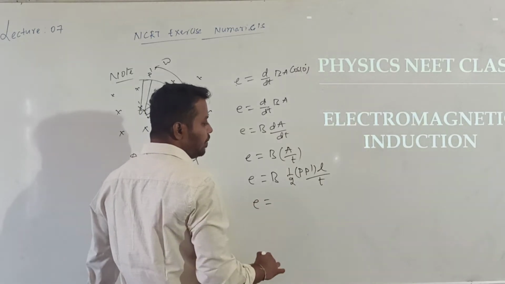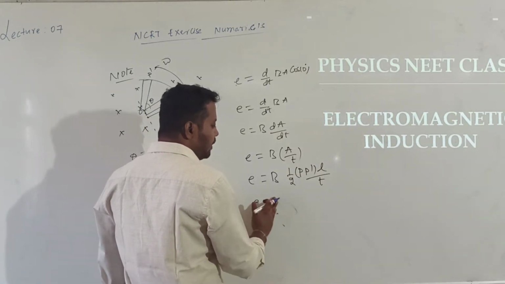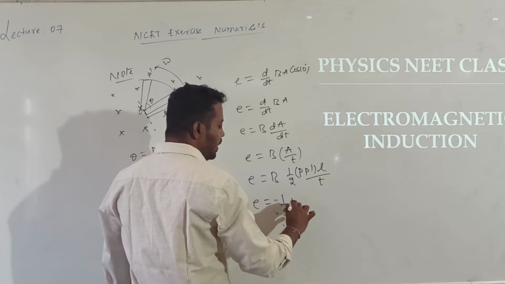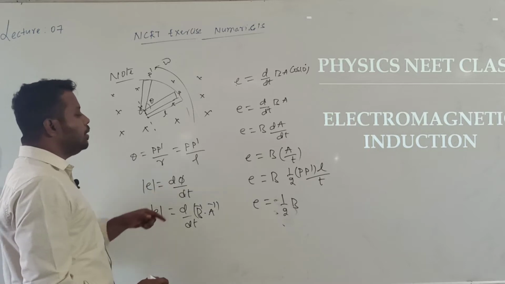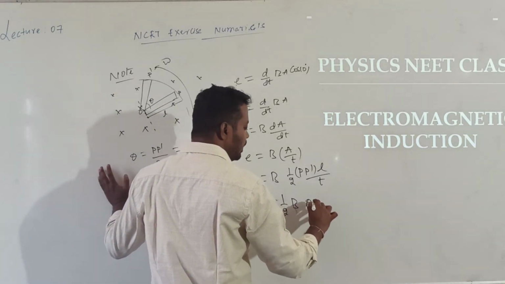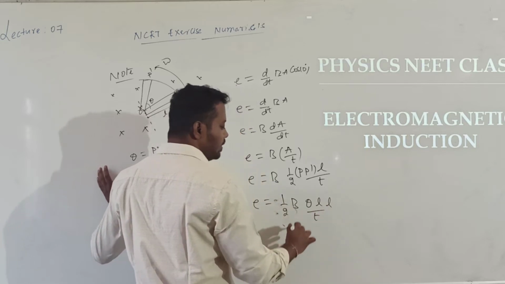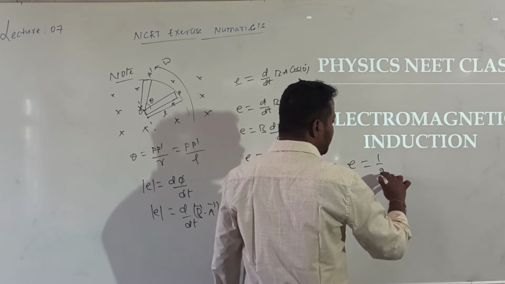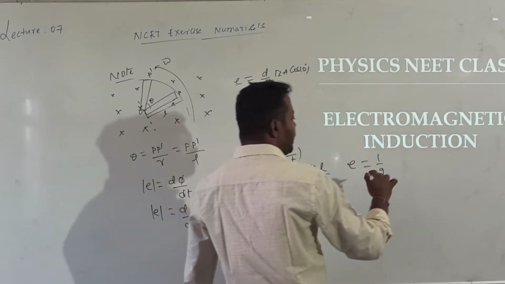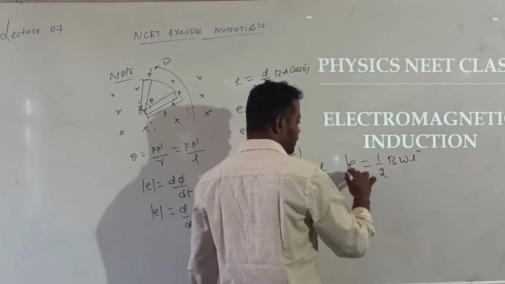E is given by 1 by 2 into B into P P dash, which can be written as theta into L by T. So E is equal to 1 by 2 into B, theta by T will be omega, into L square.